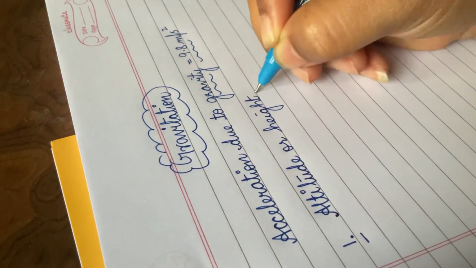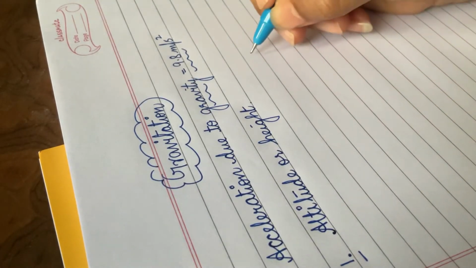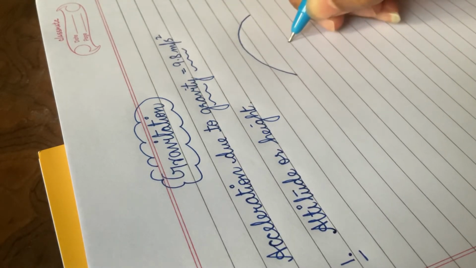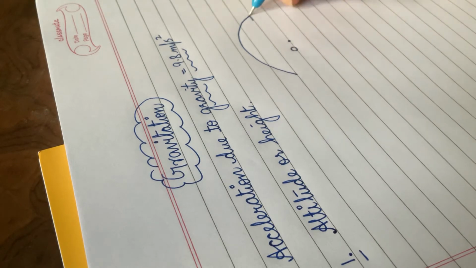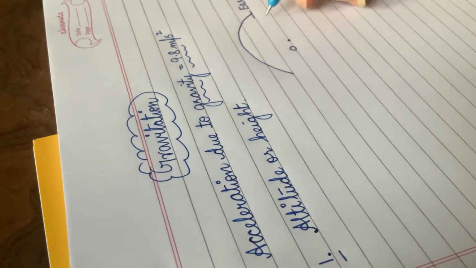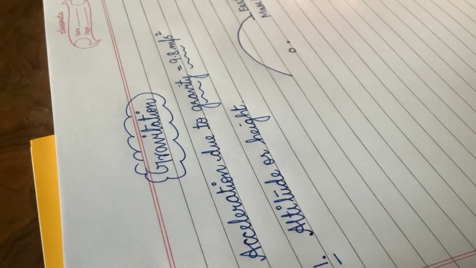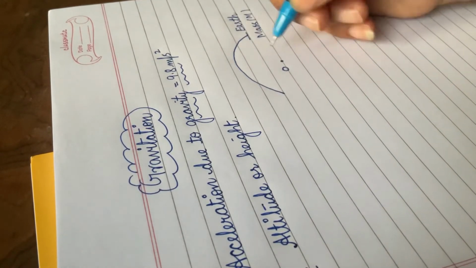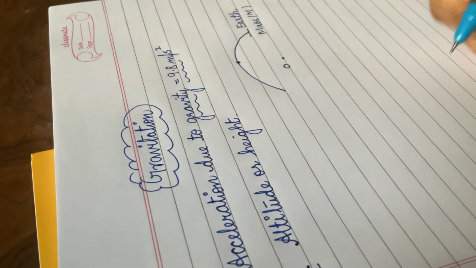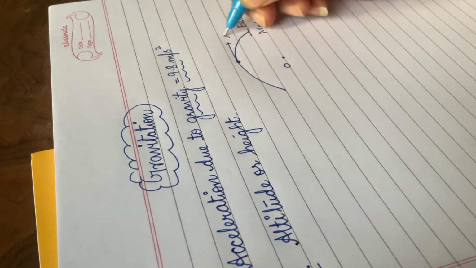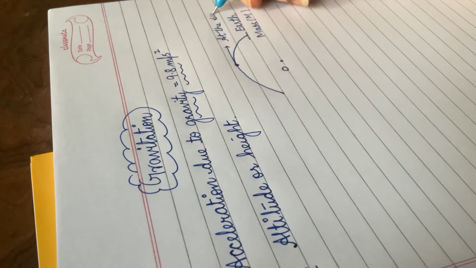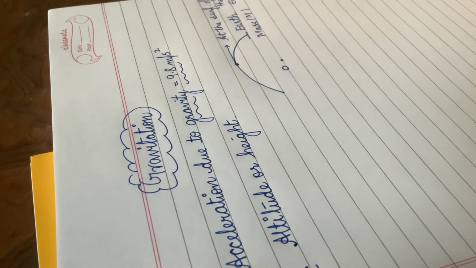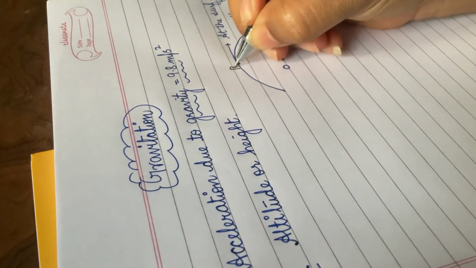Now let us consider, suppose this is earth, right? I am just making a part of it. So this is earth and this is acting as the center of the earth. The earth has mass M, right? Now the body was initially at this point. It is at the surface of the earth. So at the surface of the earth, let us say this point P, we find the acceleration due to gravity.